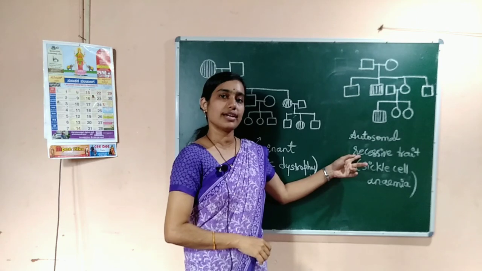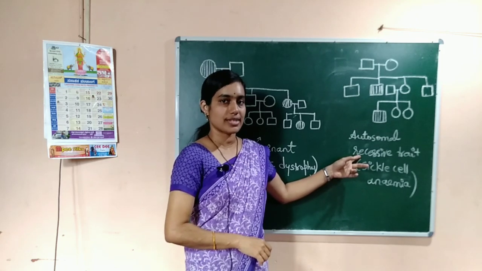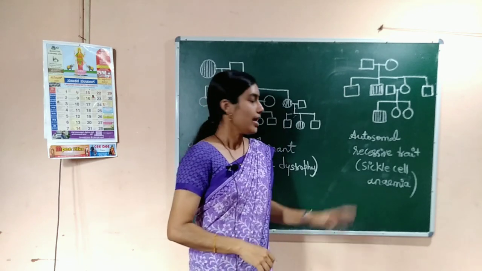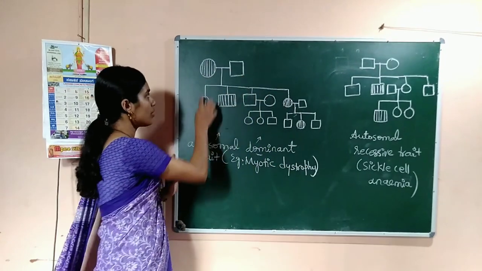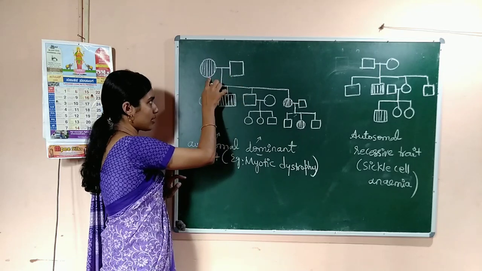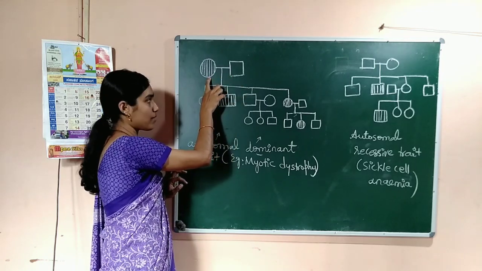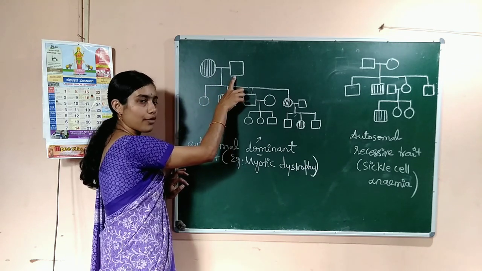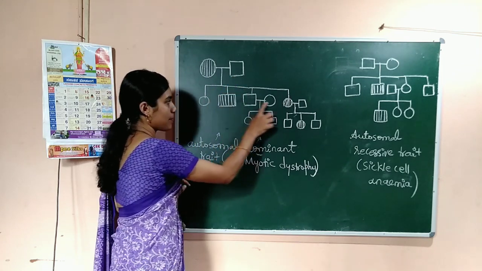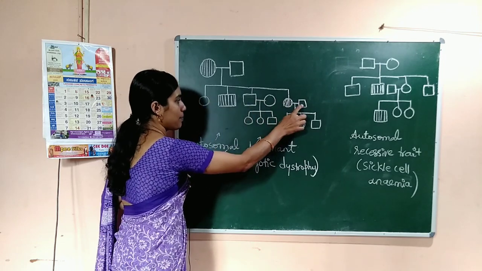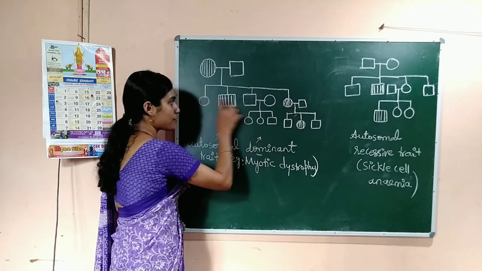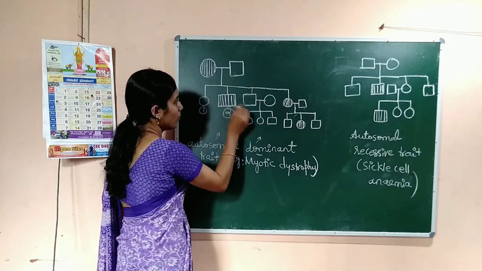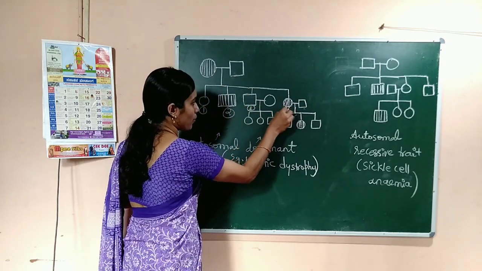In heterozygous condition, that gene can't express itself. Example is sickle cell anemia. So, here you can find these are the parents. It's an affected female because it is a circle with shading. Here it's an unaffected male, and this level represents the offspring of these parents: 1, 2, 3 and 4, right?